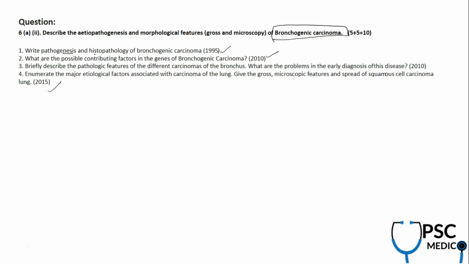First, again, pathogenesis and histopathology, the same question in 95. What are the possible contributing factors in genesis of bronchogenic carcinoma? So they went into the pathogenesis part, but they're focusing more on the genetic terms in 2010. And describe the pathogenic features of different carcinoma of the bronchus, again the same.